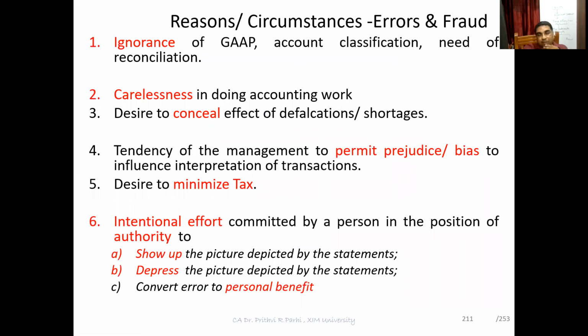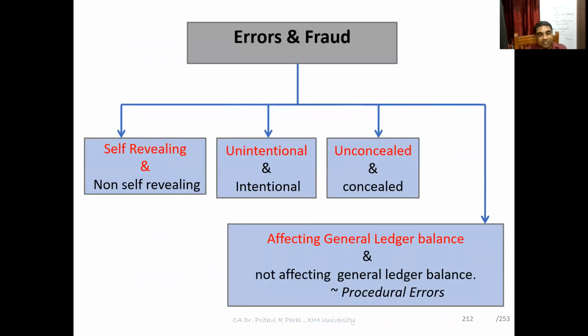After this, yes, sir. Now friends, a few more things about error and fraud we need to understand. Coming to the types. As you can see, there are some errors which are self-revealing in nature, that automatically can be found out.